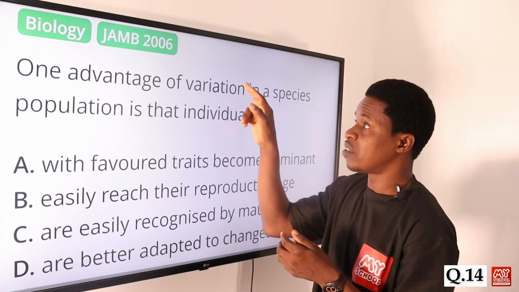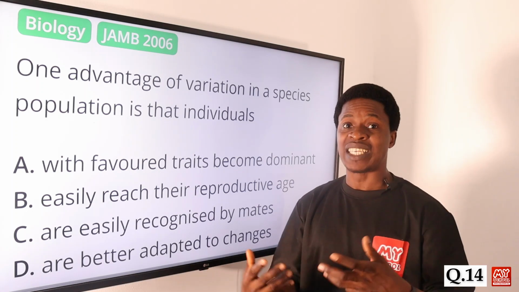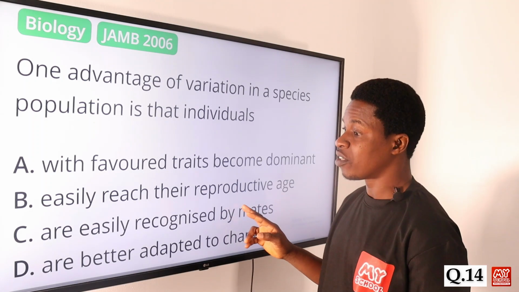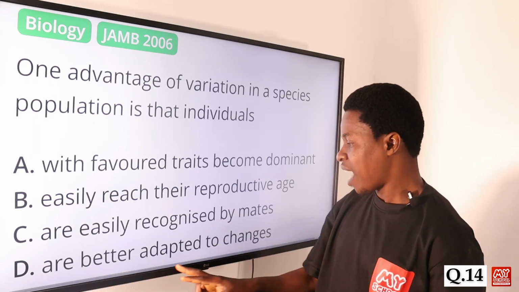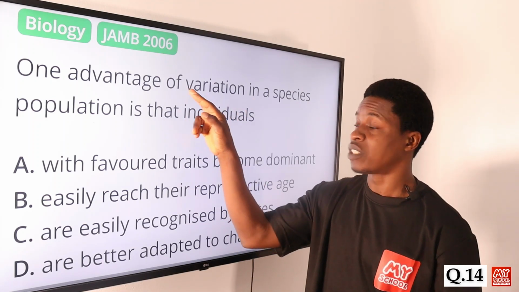When there is variation, there are adverse effects that come into the environment. How are they able to adapt? Option C says are easily recognized by mates. No. Option D says are better adapted to changes. Yes, because the keyword here is variation.